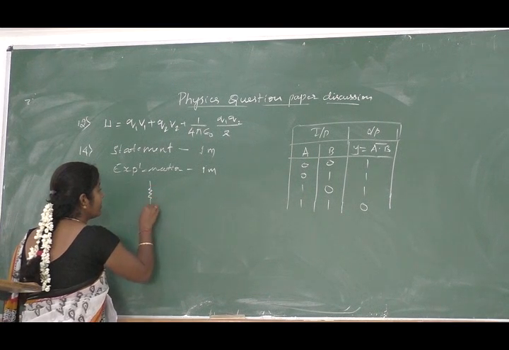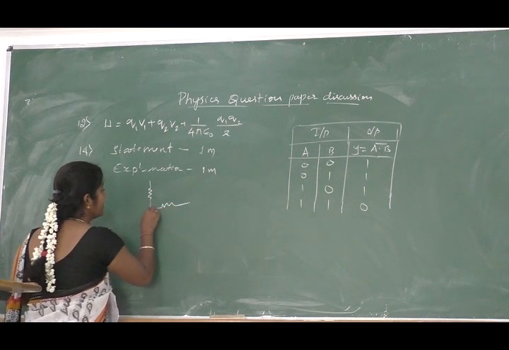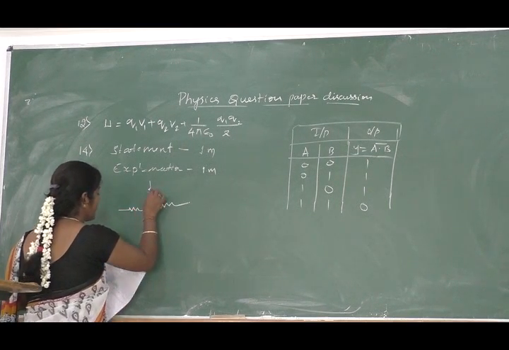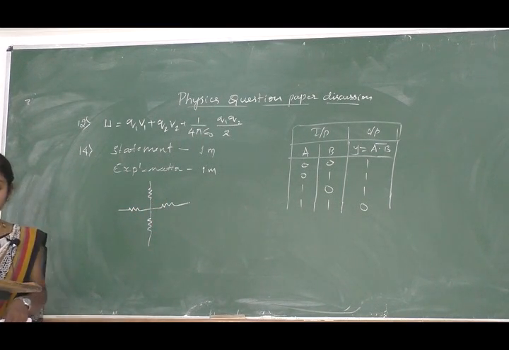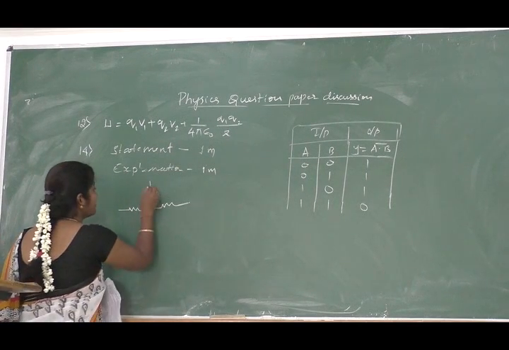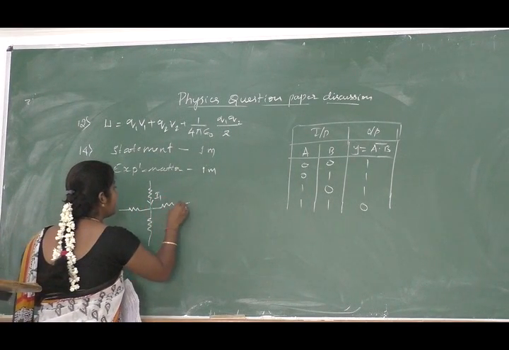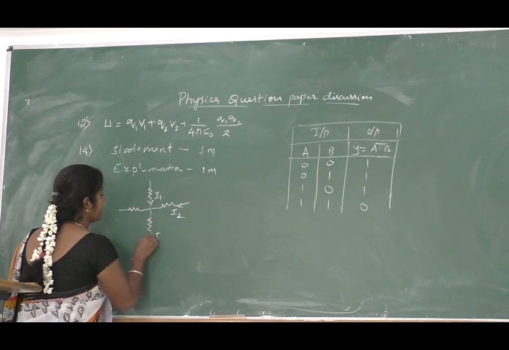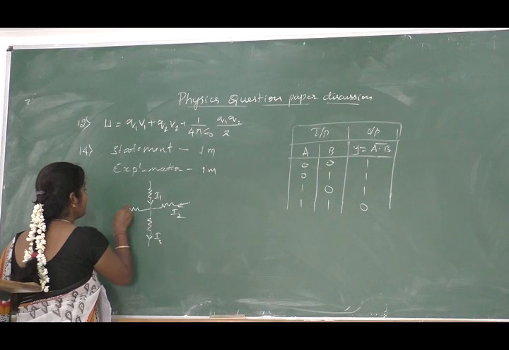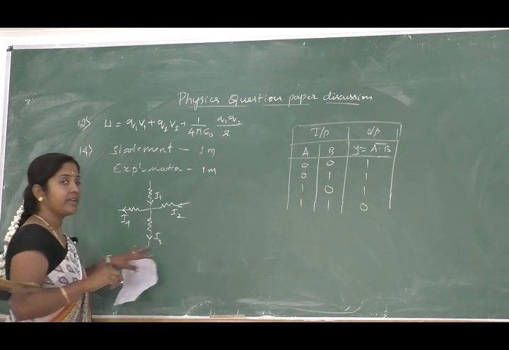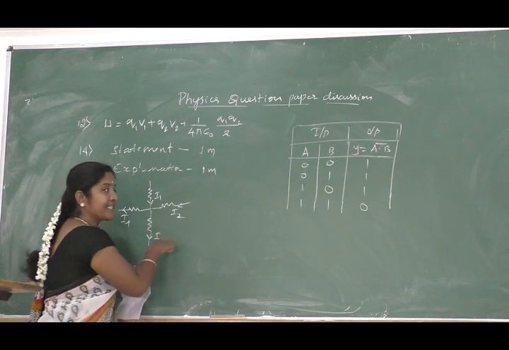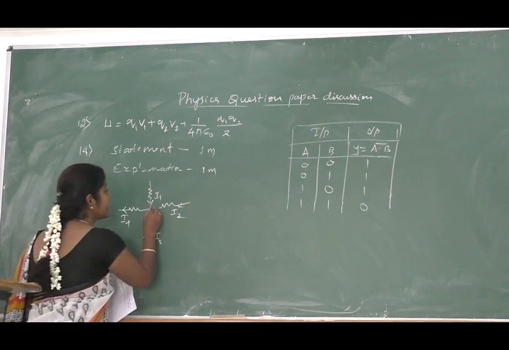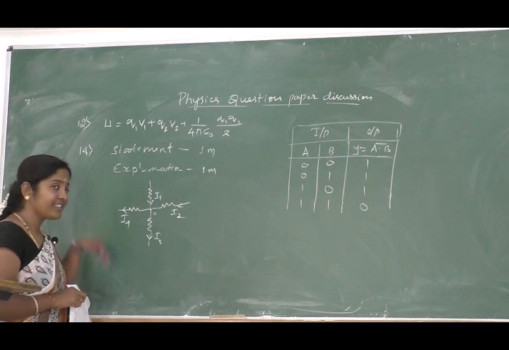I1, I2, I3, I4. So this one you have to consider, you have to explain this circuit. Here O is a junction point in this circuit.